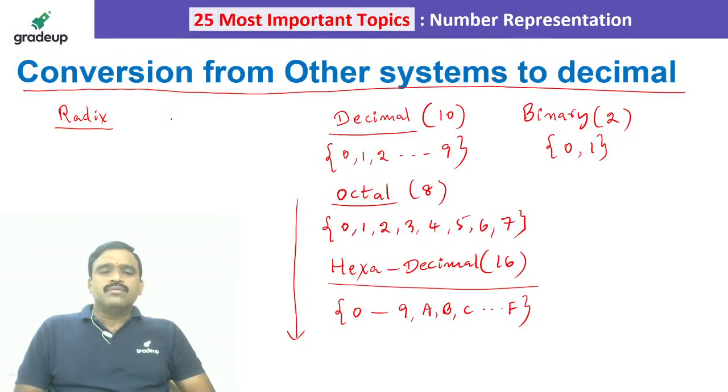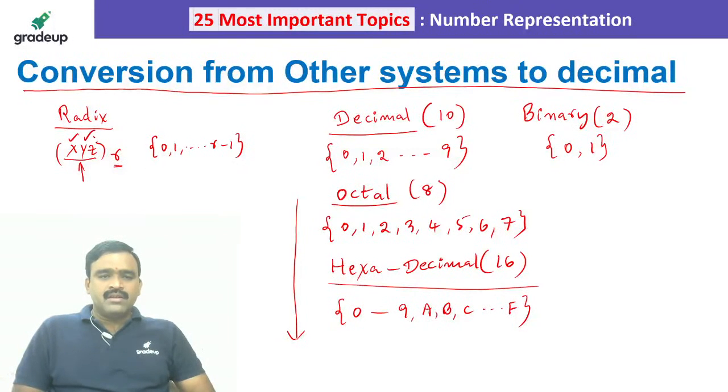We can say that if I take XYZ base R, for example, the digits X, Y, Z are definitely in the range of maximum R minus 1. So in a base R system, we can allow the numbers 0, 1, 2 and so on up to R minus 1. That means the value of X, the value of Y, the value of Z cannot be more than R minus 1.